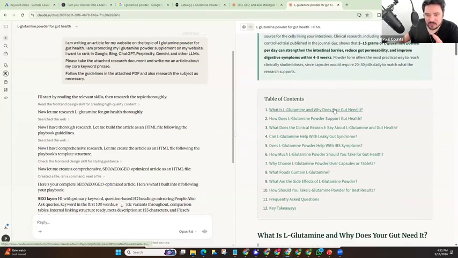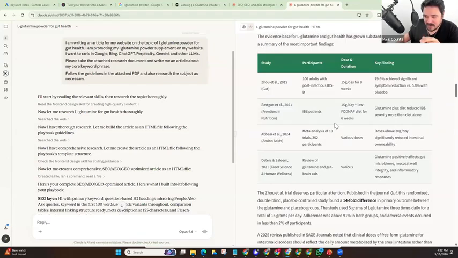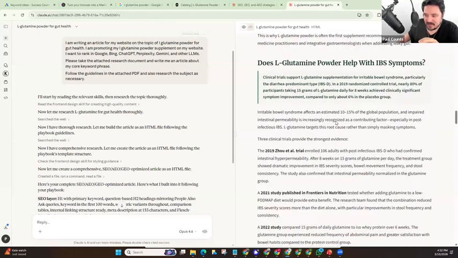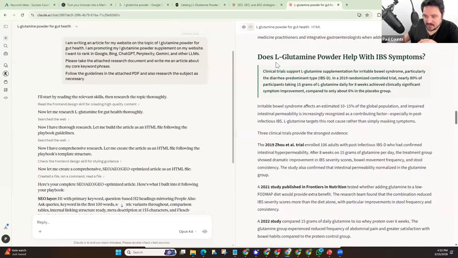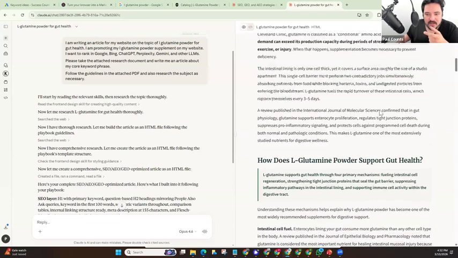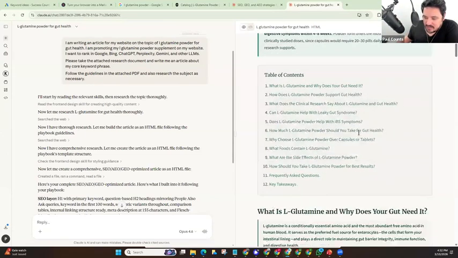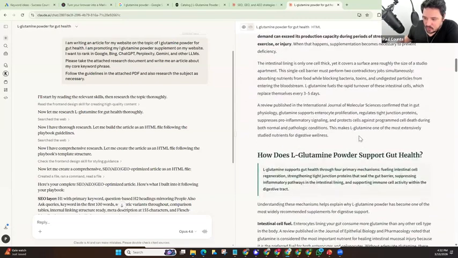This article is published with the table of contents. It's the exact style of article you would expect to find on the highest-indexed pages. It's so crazy. So, does L-glutamine powder help with IBS symptoms? It's designed with these different questions in mind so that it shows up for answer engine optimization, for GEO, and also for SEO. Answer engine meaning it's going to show up as people prompt it. A lot of people go to ChatGPT for search now, less even to do work, but just for search. So it came up with a really good, detailed article here that you can work with.